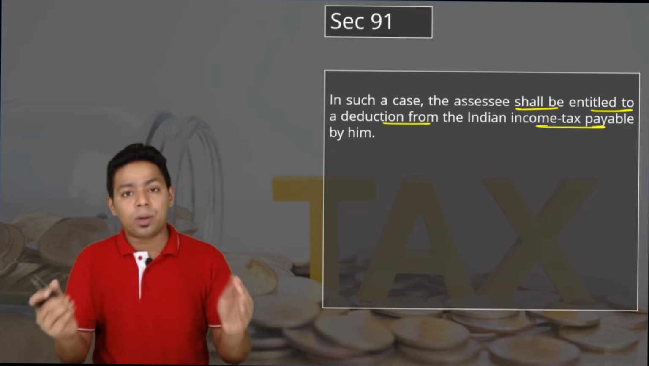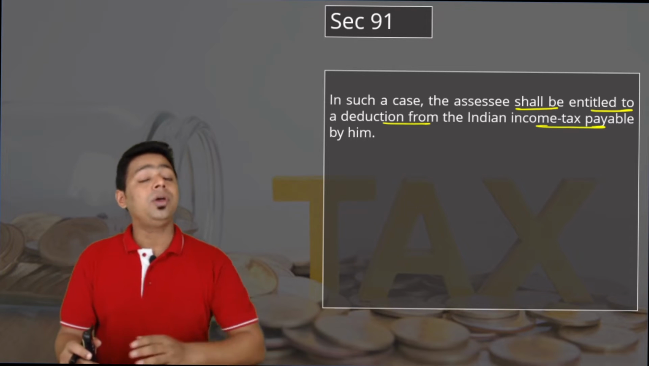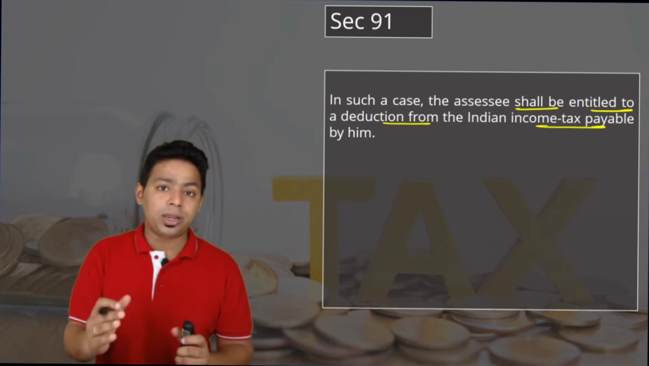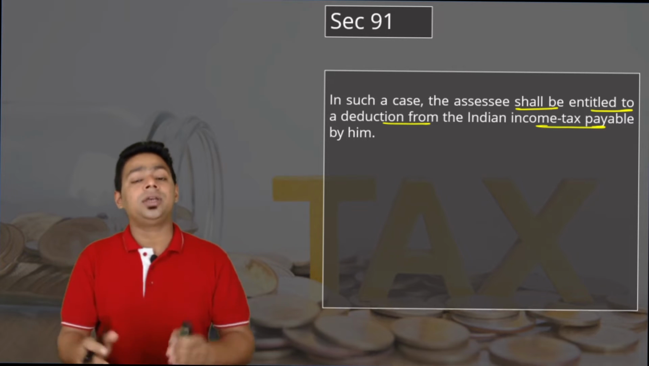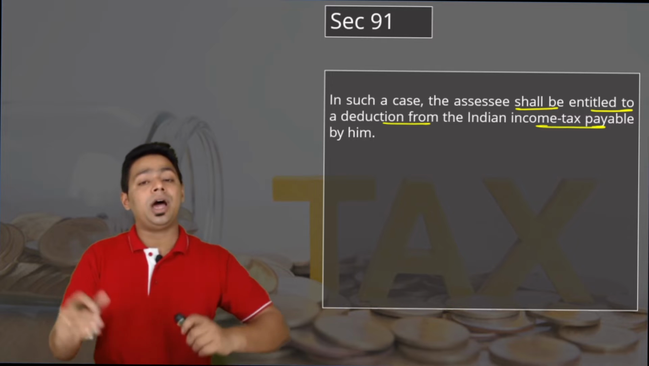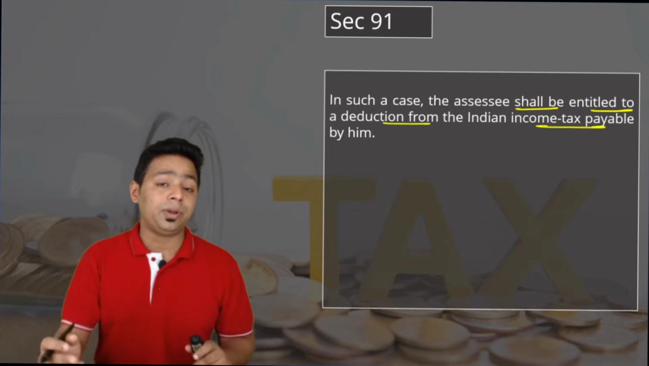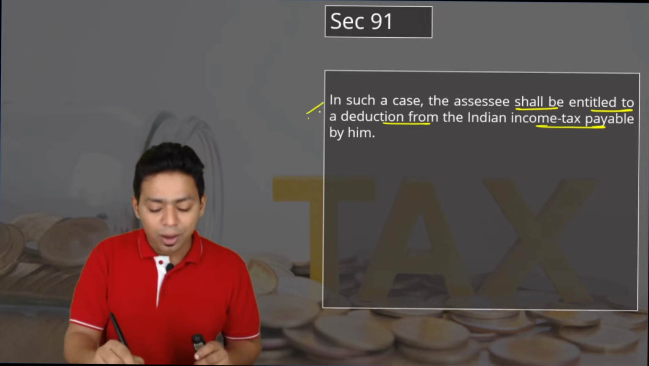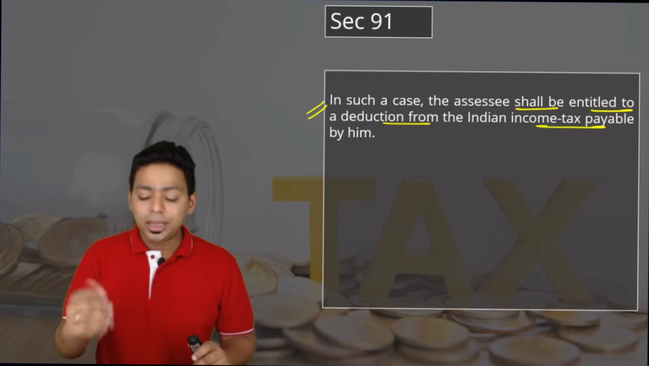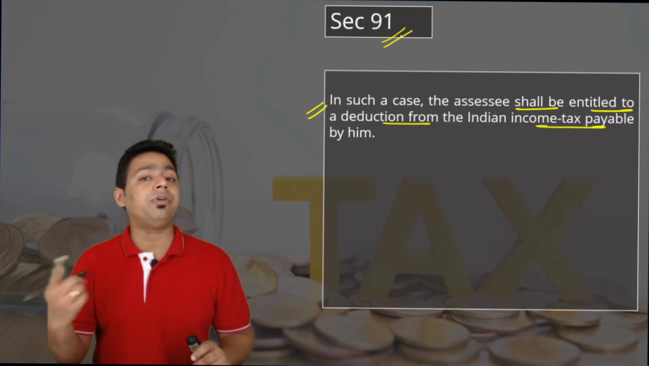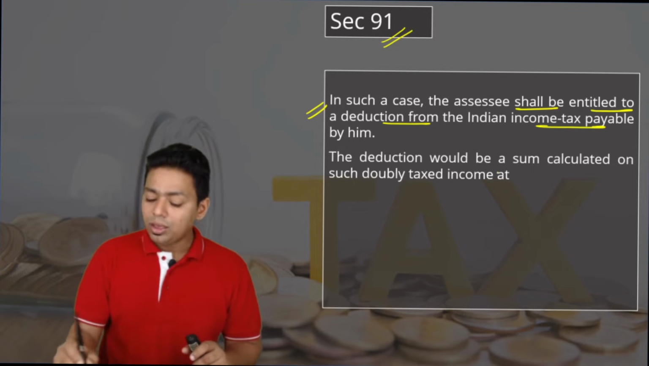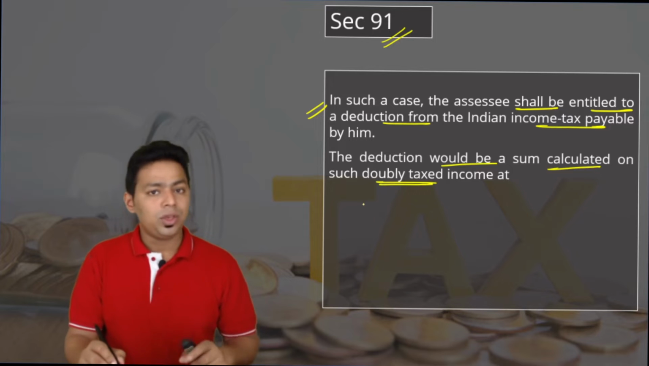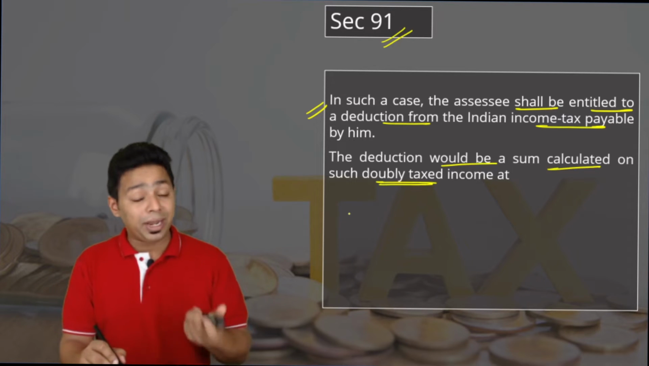Total income will have two components, special income and normal income. You apply special rates on special income, apply normal rates on normal income, compute the income tax, apply the surcharge if applicable, apply health and education cess if applicable, and that's your gross tax liability. Meaning thereby you have to compute tax first of all, and then only will we talk about section 91 relief. The deduction would be the sum calculated on such doubly taxed income. So we have to compute relief on doubly taxed income.